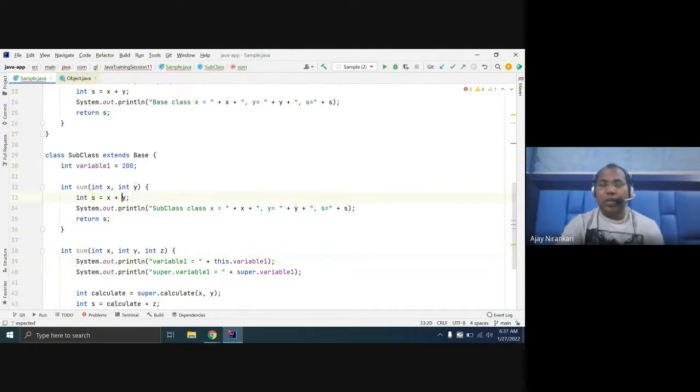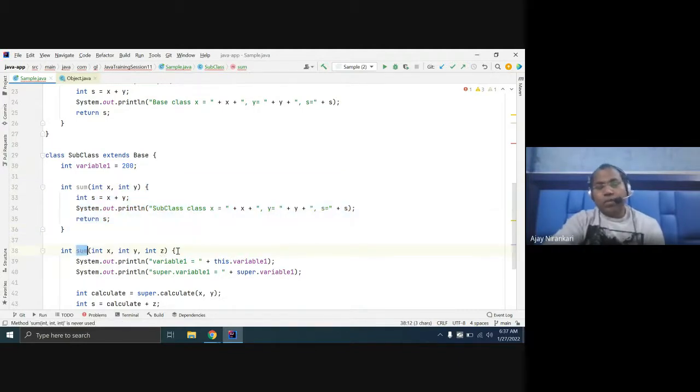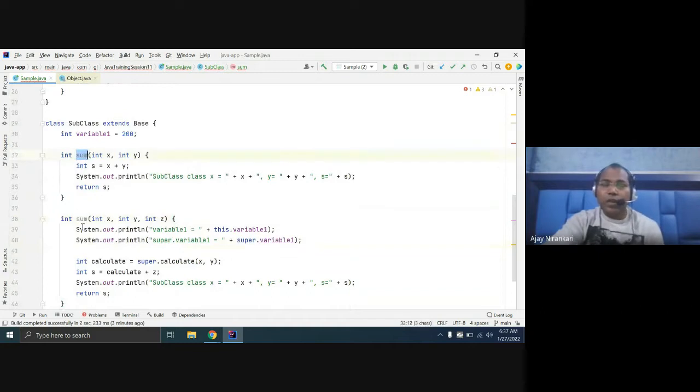Sometimes you want to sum up two numbers, or sometimes you want to sum up three numbers. Is it required or not? Sometimes you want to sum up only two numbers, sometimes three numbers. So your business logic is only sum, so your method name should be sum, but they have different inputs. In this way, sometimes our class needs to provide more than one method with the same name, but they want different inputs.